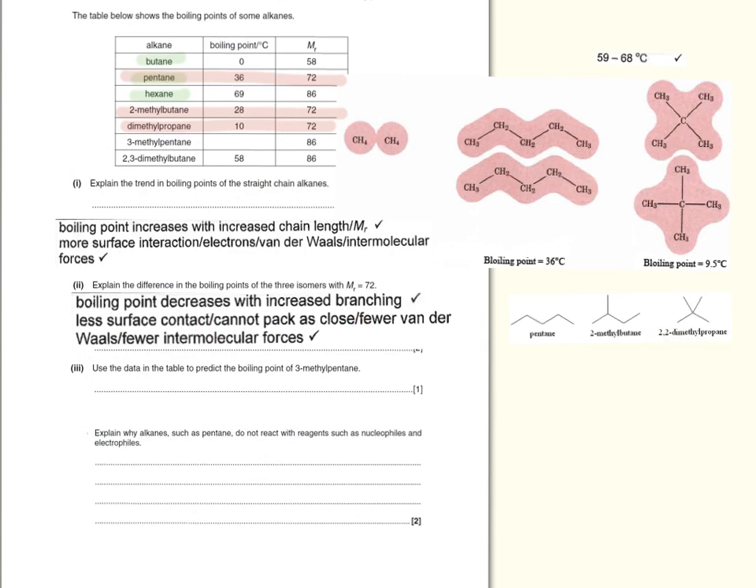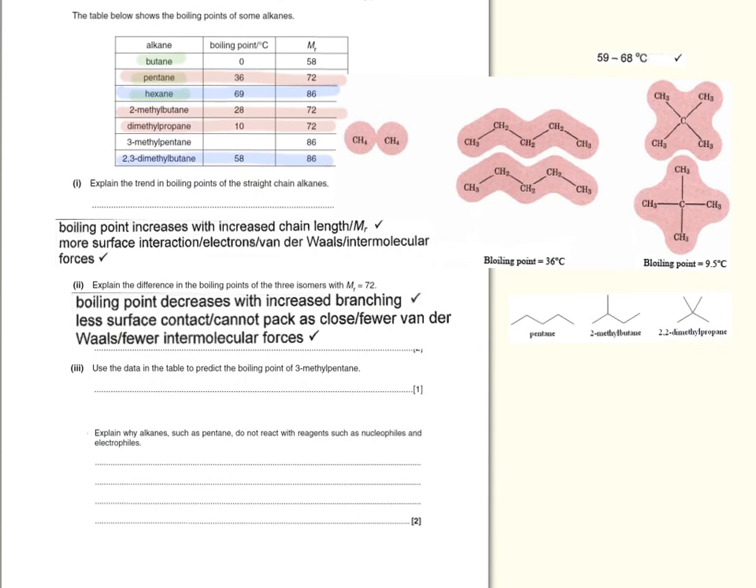In part 3 of the question, we're asked to use the table to predict the boiling point of 3-methylpentane. Now 3-methylpentane is actually an isomer of hexane and 2,3-dimethylbutane.